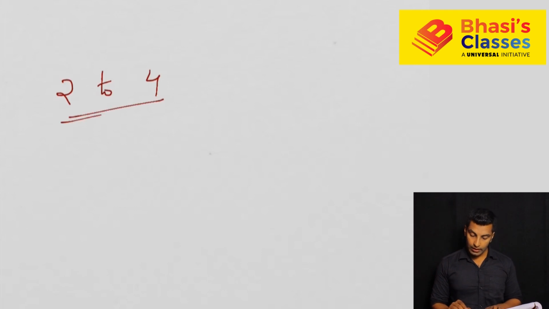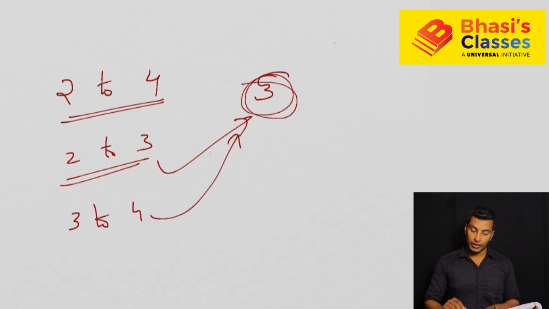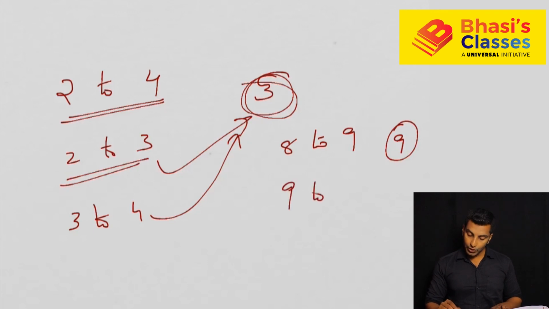But the exception is, see, we were talking about right angles and straight lines in the clock. I told you every hour you will get 2 right angles and 2 straight lines. But if you take 24 hours, you won't get it. The reason is, see, between 2 to 4 there is a problem, right? What is the problem? We have already seen at 3 o'clock. So in 2 to 3, the second right angle is expected at 3, and in 3 to 4, the first right angle is expected at 3. So this is coinciding. Similarly, in 8 to 9, the second right angle is expected at 9, and in 9 to 10, the first right angle is expected at 9. Okay, so this is coinciding. So these two you need to subtract. Similar